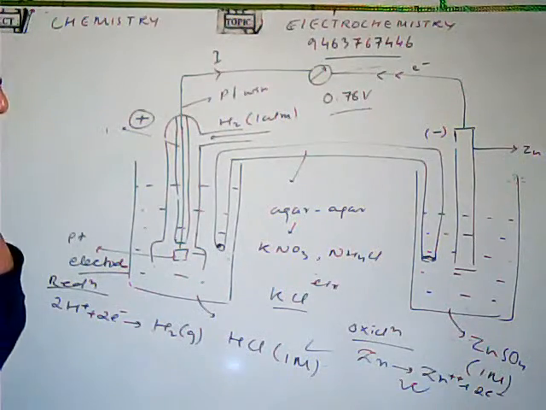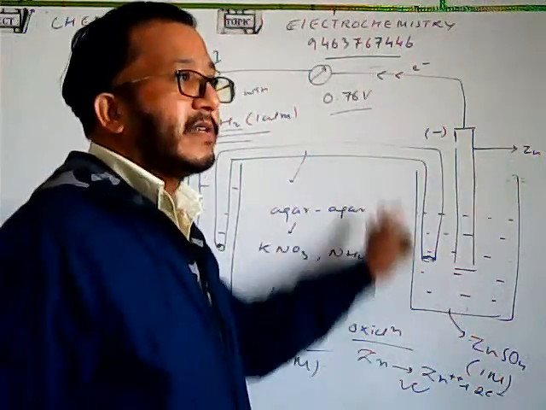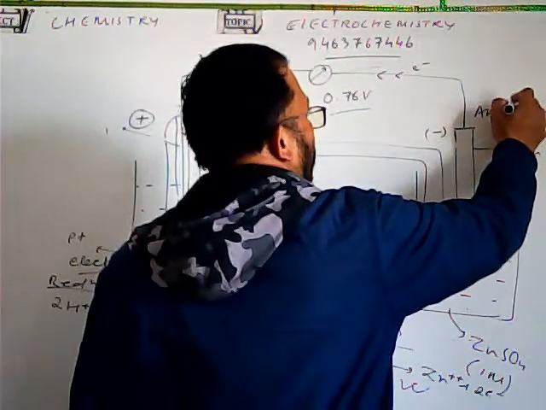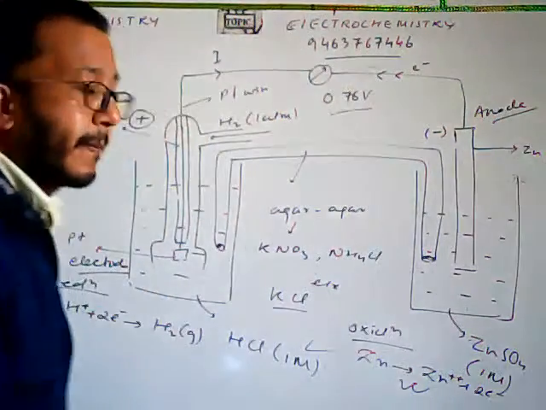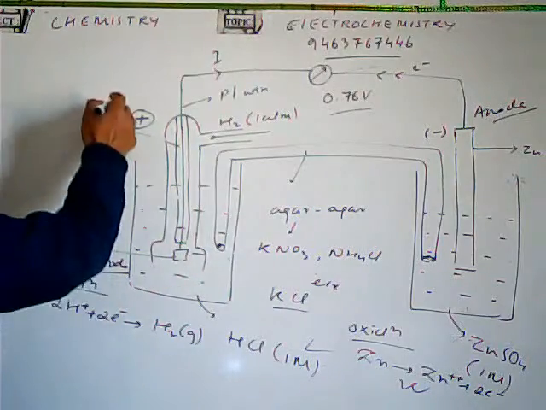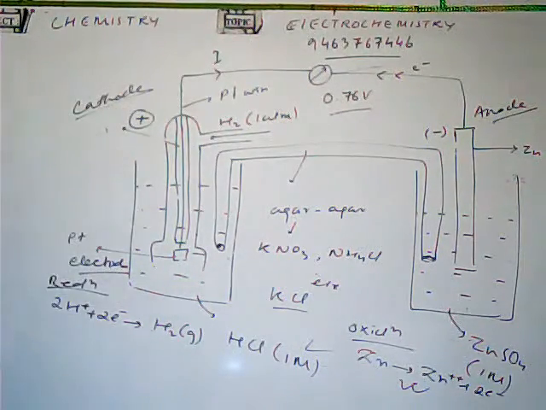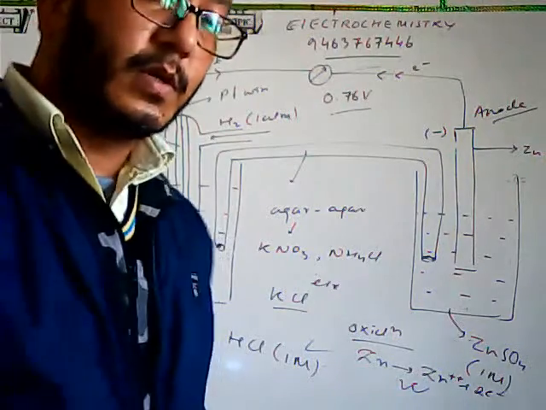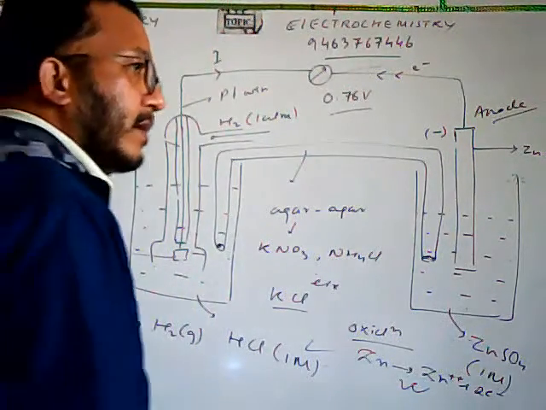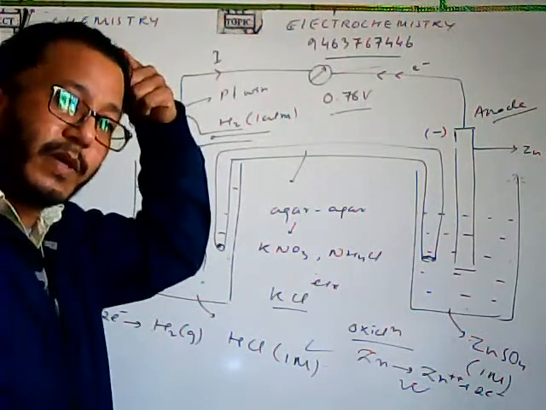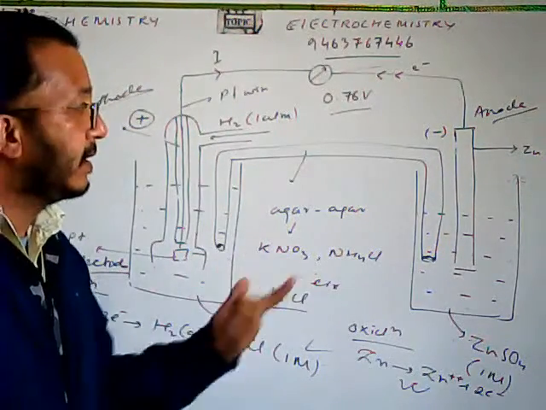Fine. Now, wherever the oxidation reaction takes place, that is called the anode. So this will be your anode. And wherever the reduction reaction takes place, that will be called the cathode. Do not confuse yourself with the anode and cathode in the electrolytic cell. In the electrolytic cell also, wherever the oxidation takes place, that is the anode.